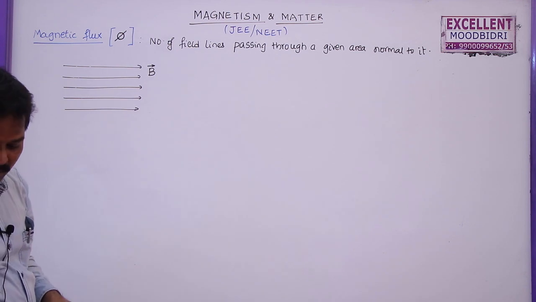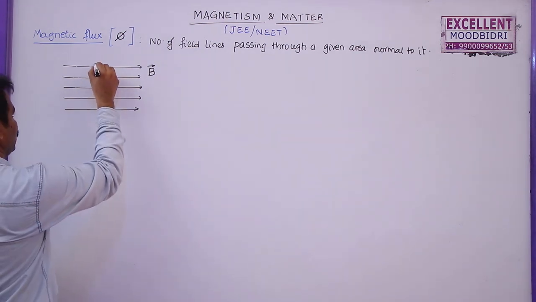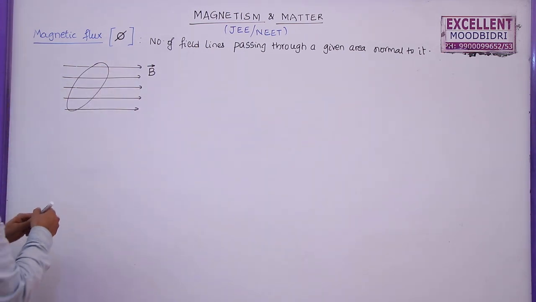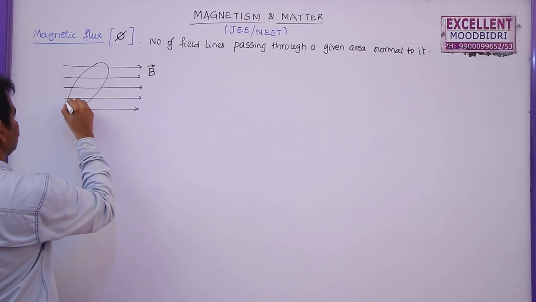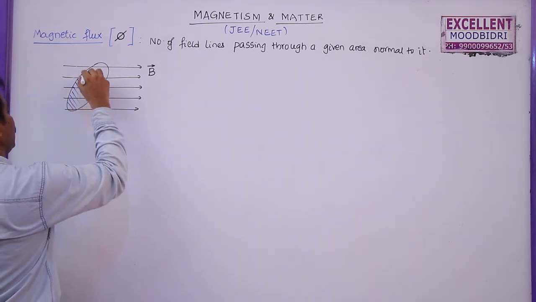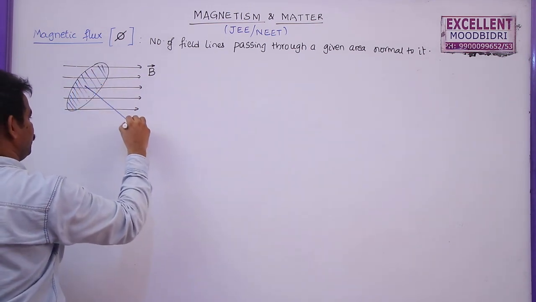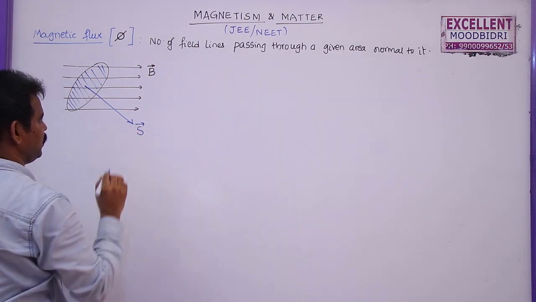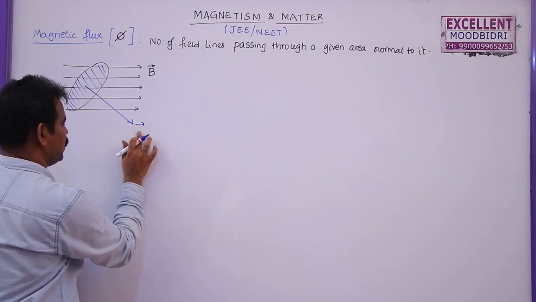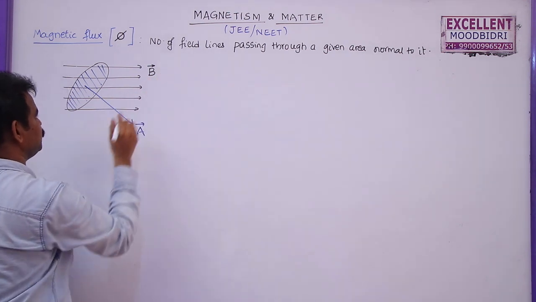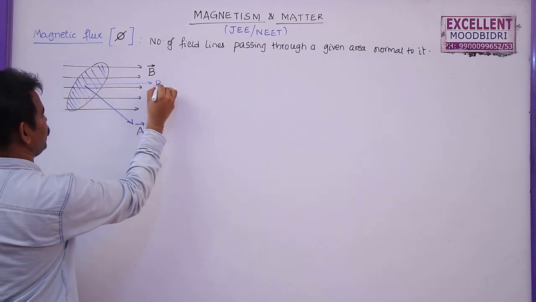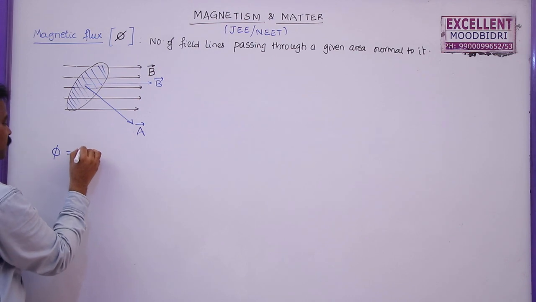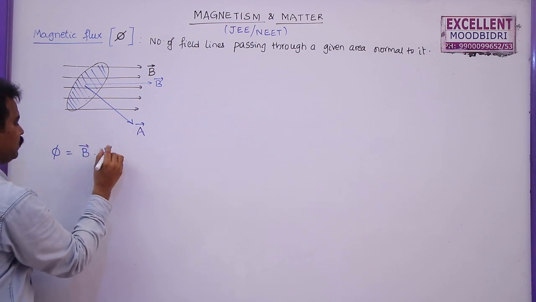So to draw this one, I am going to take area like this. What is the area vector for this one? This is the area that is considered here. For this area, I need to draw a perpendicular line. This is called area vector S bar or A bar. So generally we take S bar or area vector A bar. This is B bar, the direction of the magnetic field. So magnetic flux is defined as the dot product of these two vectors.